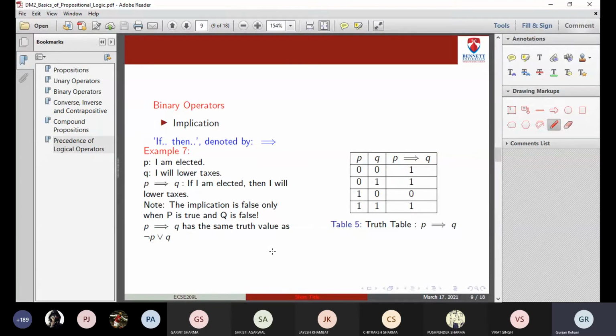In some cases, a compound proposition will be given to you and you need to simplify it. In that case, you'll have to